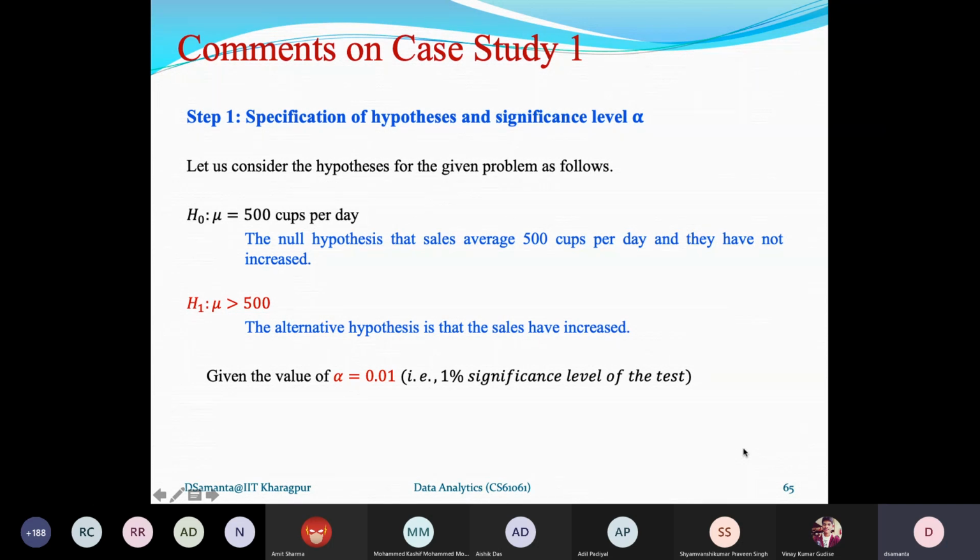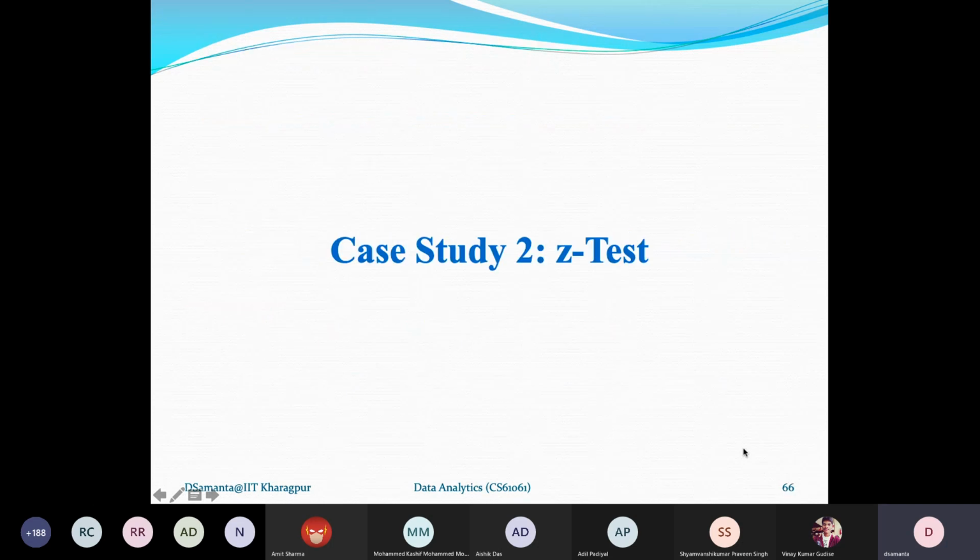So this is another discussion. A separate discussion is required, and I'll make this discussion later on. So let's start with the second case study.